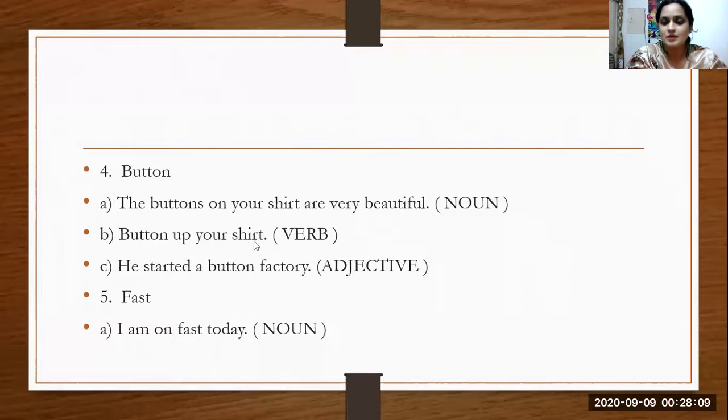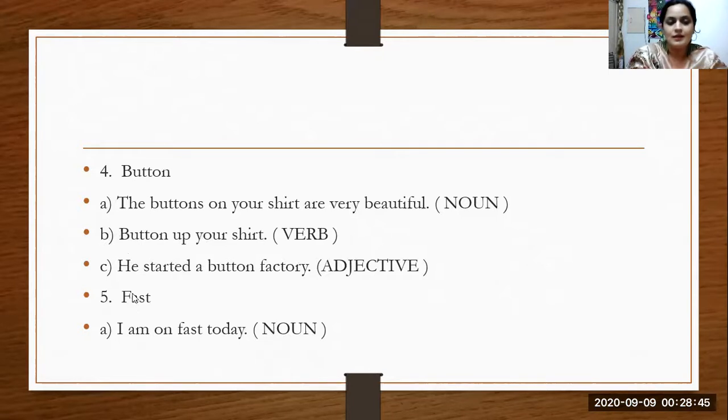Button up your shirt. अपनी shirt पे button बंद कर लो. Close your buttons नहीं. Button up your shirt. Here the word button is playing the role of a verb. He started a button factory. कैसी फैक्ट्री? बटन फैक्ट्री. कोई बिस्किट फैक्ट्री होती है, ओके, कोई वुल फैक्ट्री होती है, कोई क्लोथ्स फैक्ट्री होती है, शर्ट फैक्ट्री होती है. This is a button factory where buttons are made. So this button is telling us the quality of factory and button becomes an adjective here.